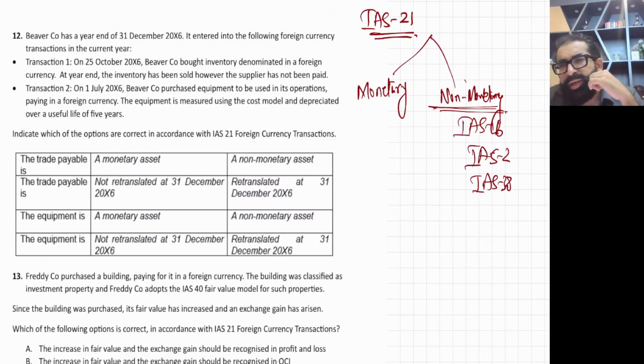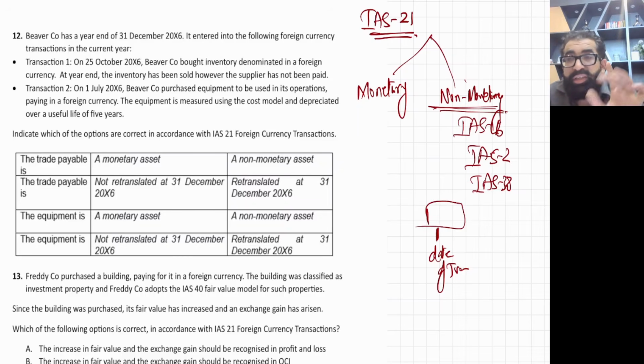So for a non-monetary item, at the date of transaction, you record it using the exchange rate of the date of transaction when you are buying, okay? And if you are using the cost model, first case, you are not going to revise the exchange rate in future.